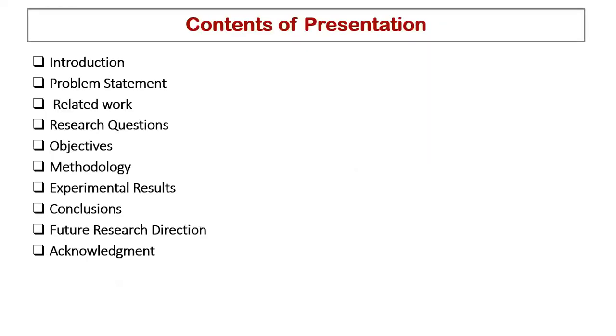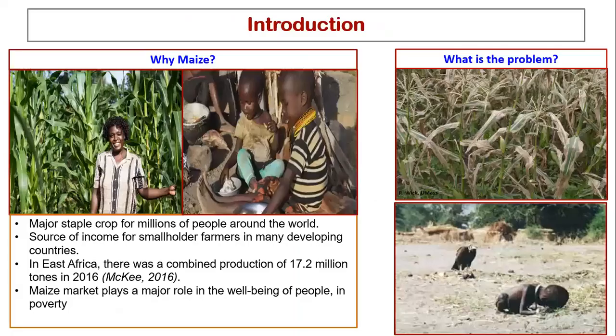These are some of the contents that we shall be looking at in our presentation. Starting with the very first one, the introduction, we are seeing the reason why our study focuses on maize. Maize is considered one of the most important food crops around the world. It's consumed by millions of people, especially in the poor or developing countries. It's considered one of the staple food crops.